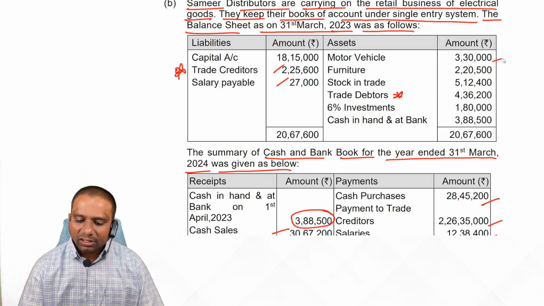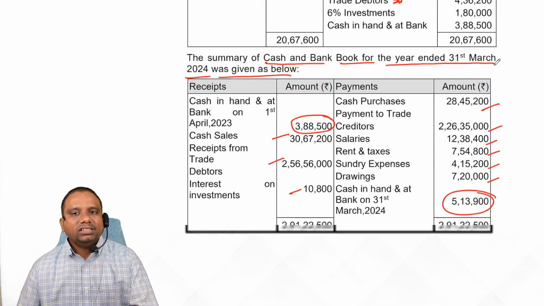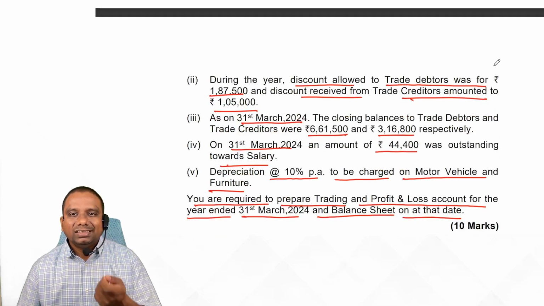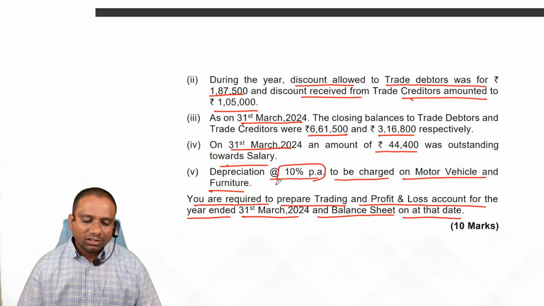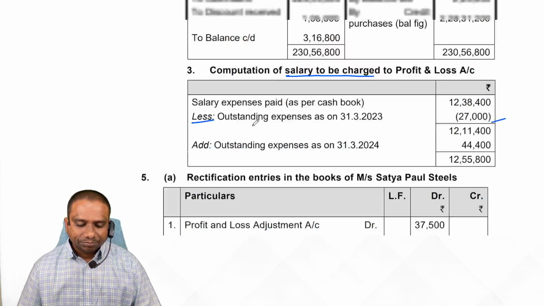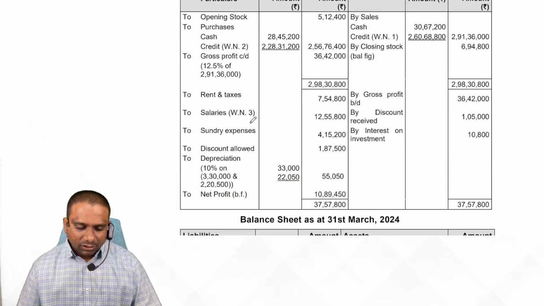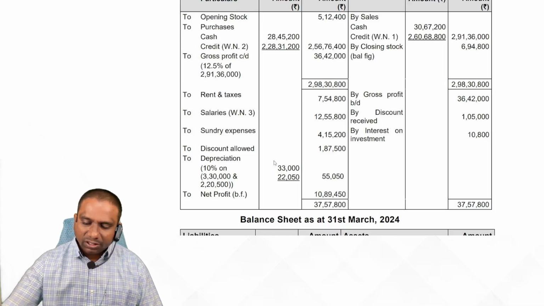Motor vehicle 3,30,000 rupees. Now observe, is there any motor vehicle purchased during the year? No. Sold during the year? No. Depreciation? Yes. On the 10% motor vehicle depreciation, 3 lakhs into 10%, 30,000. Show it on the debit side of P&L account. Look at depreciation.